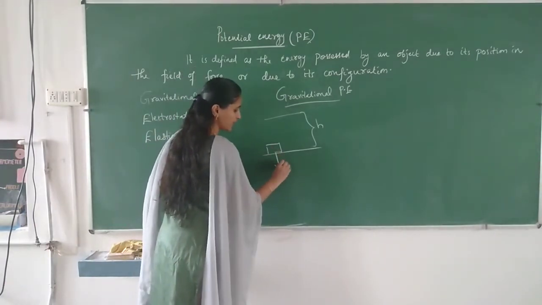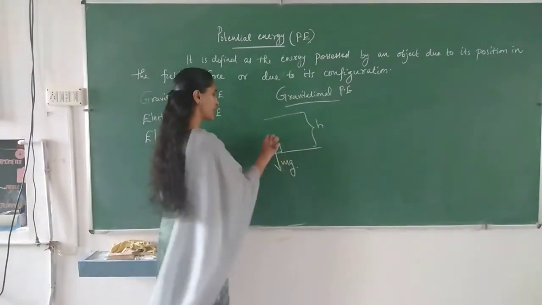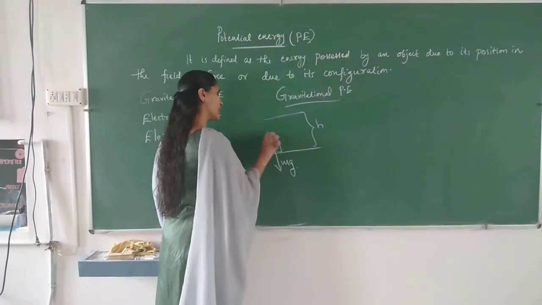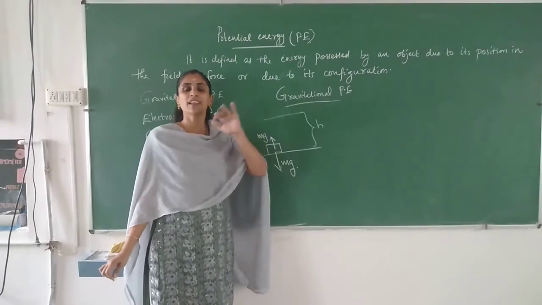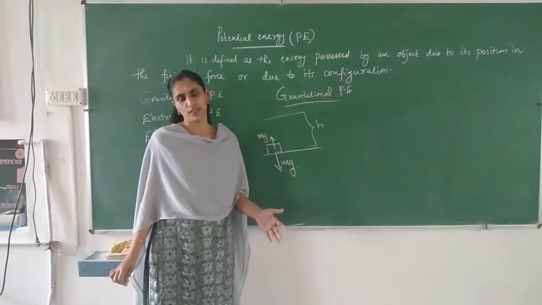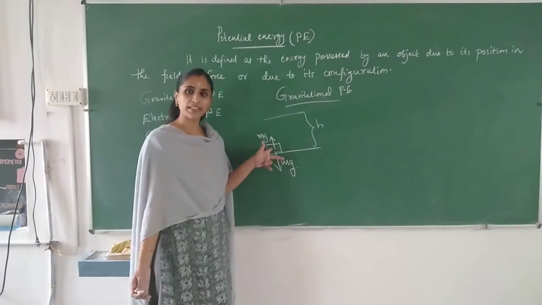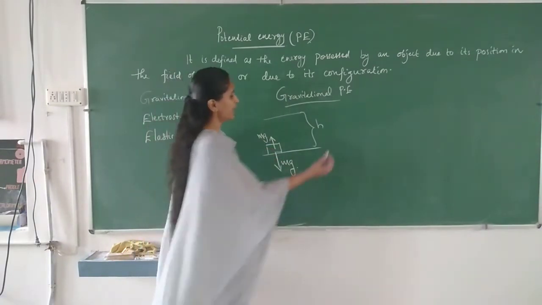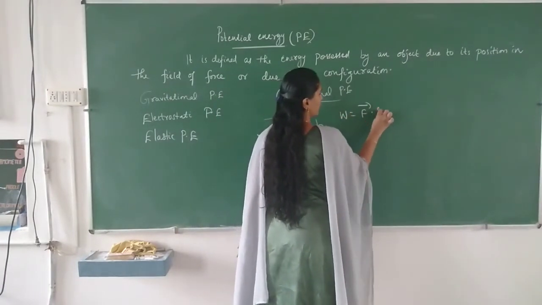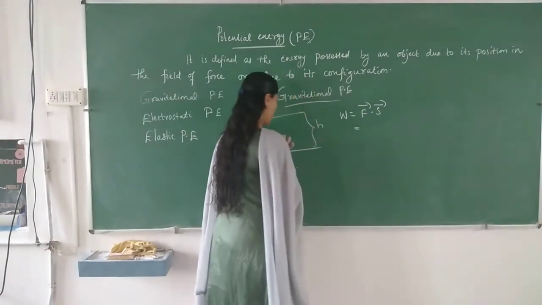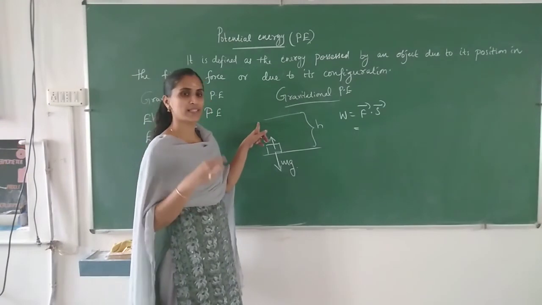Here, what is the force acting? mg is acting vertically downward. So we have to apply a force exactly equal to mg. Then only can that object be taken to that height without any acceleration. So the minimum force needed is equal to mg. Now we can write the expression for work done. Work done is equal to F dot S. We are applying force mg in this direction and the object is getting displaced in the same direction.